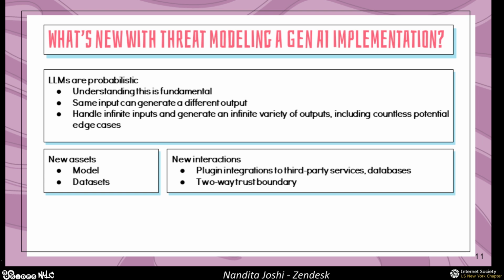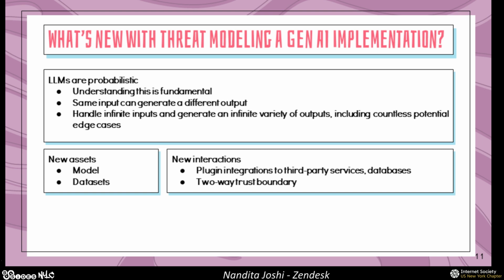Interactions. There are new interactions with your LLM model. If your LLM model is going to be interacting with plugins, and those plugins are going to be interacting with other services or other plugins, all of these are new attack vectors that you need to think about. And I think it's pretty common for LLMs today to be doing this, because your LLM in many cases is probably trained on a certain data set, and then you also want to enhance its capabilities by pulling in information in real time.